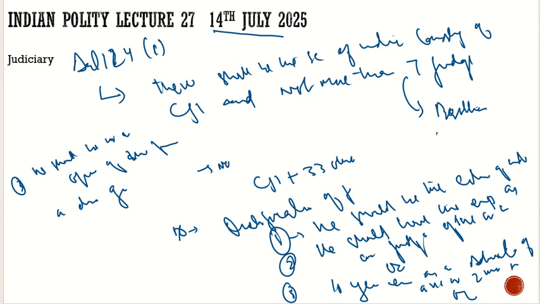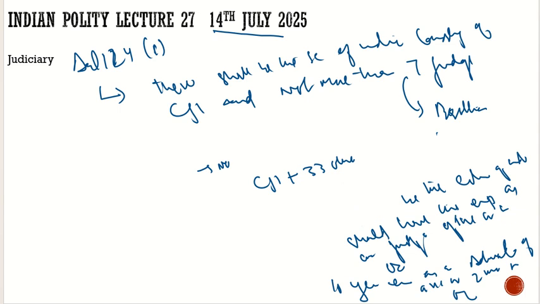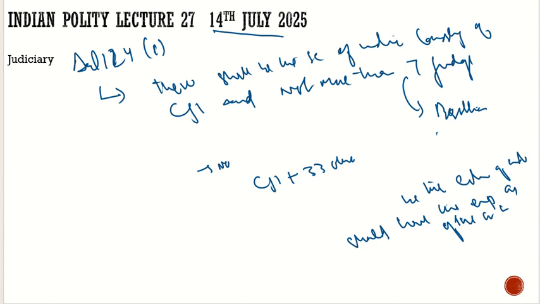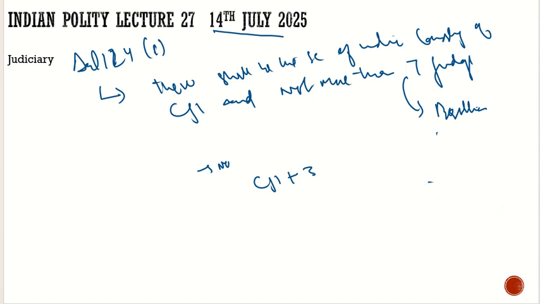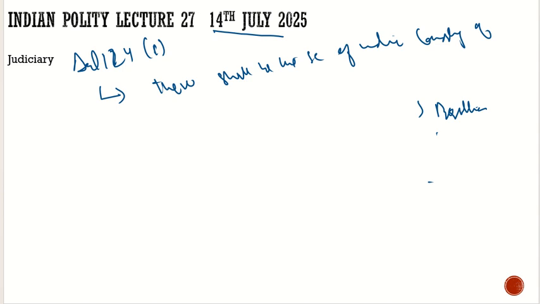Now we understood the criteria for a person to be a judge of the Supreme Court. Now let's see the criteria for a person to be a judge of the High Court. Let me rub it first, then we will write them. What are the qualifications of a person to be a judge of a high court? For that, he should be an advocate in one or more high courts for 10 years. This is the first qualification which a person should fulfill to be a judge of a high court.